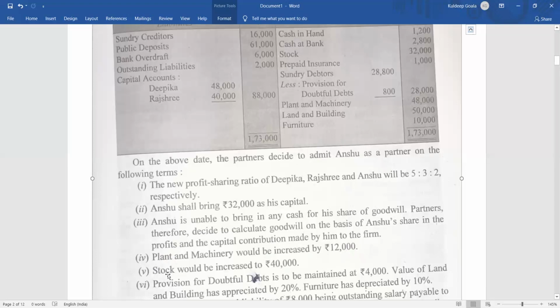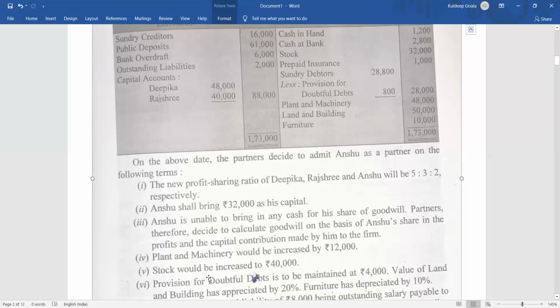But what is told here? Stock would increase to 40,000. To means up to 40,000. So what is the stock value? 32,000. So increase to means now it will become 40,000. What is the difference? 8,000. So the stock value is going to increase by 8,000, so the revaluation credit side will be 8,000. Clear? What is the meaning of by and to? If it is by, then it is the total value. If it is to, then you have to find out the difference.